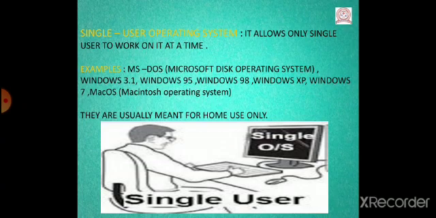Only one person can work on it at a time. Examples of single user operating system are MS-DOS, that is Microsoft Disk Operating System, Windows 3.1, Windows 95, Windows 98, Windows XP, Windows 7, Mac OS, that is Macintosh Operating System. These all are examples of single user operating system. They are usually meant for home use only.